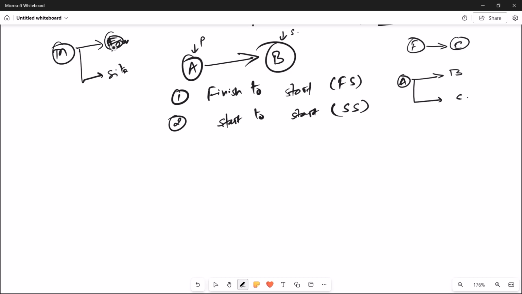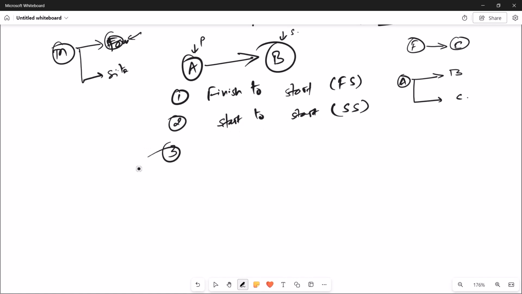So these have the start to start relationship. Both can start at the same time, so you don't have to wait for the completion of the foundation work and only then start the site development work. You can start them in parallel. This is the main meaning of the start to start relationship.